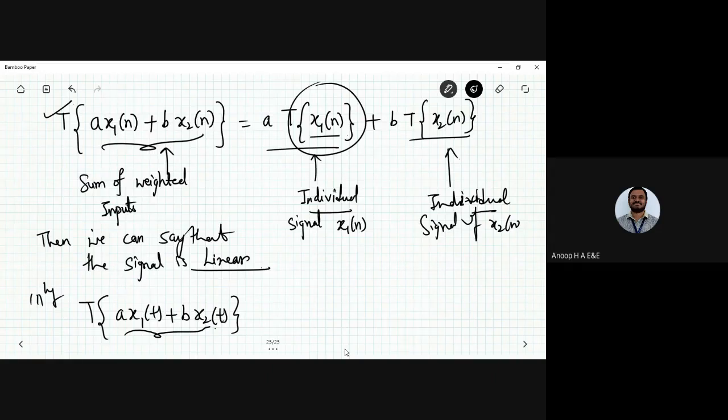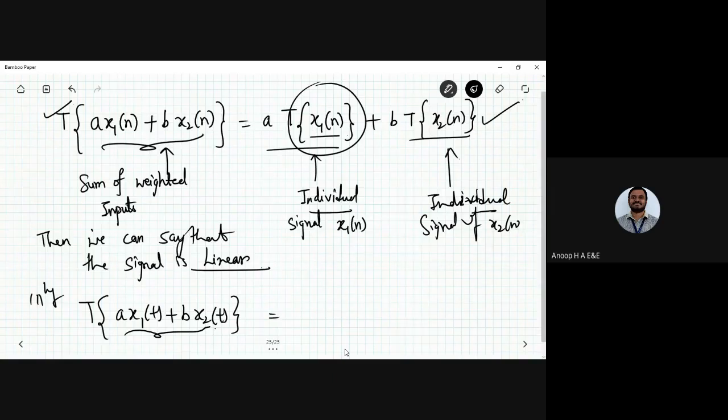So you need to apply it for x1 of n, and you need to apply it for x1 of n plus b. This one is the weighted inputs there. So if you apply two inputs, and if it obeys this property, then you can say the system to be linear.